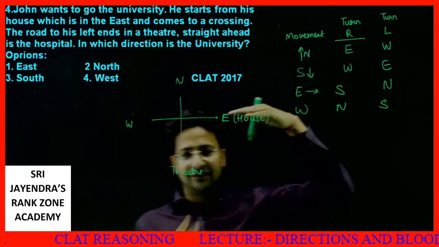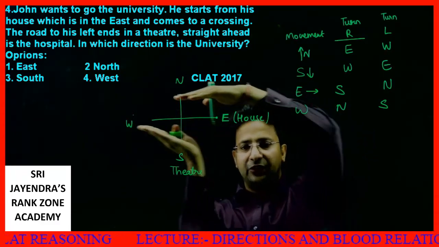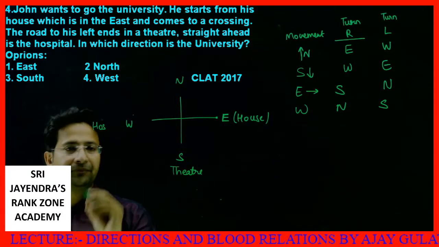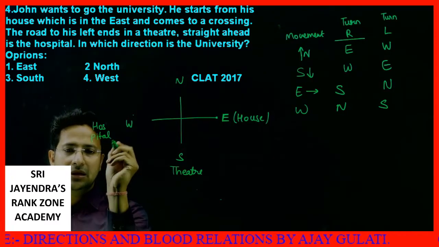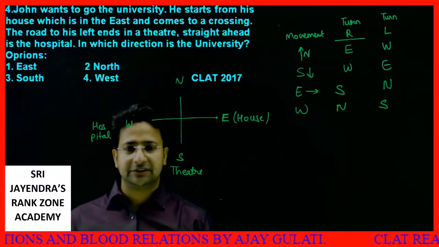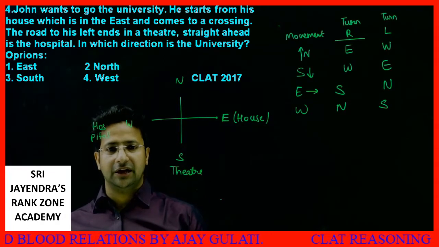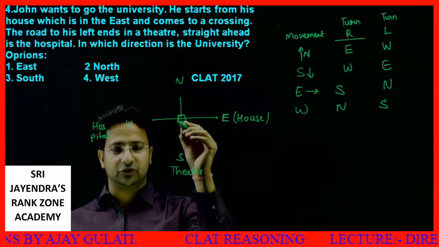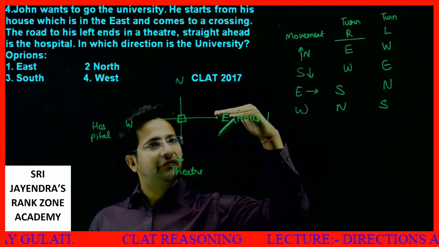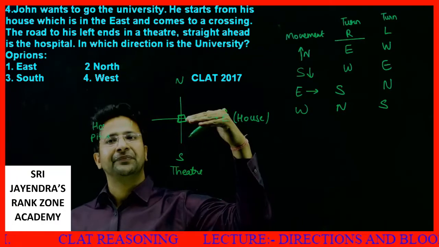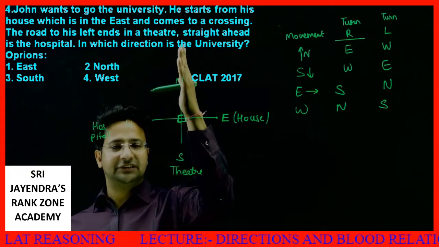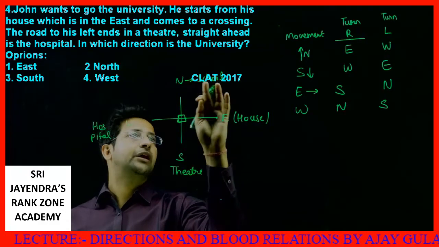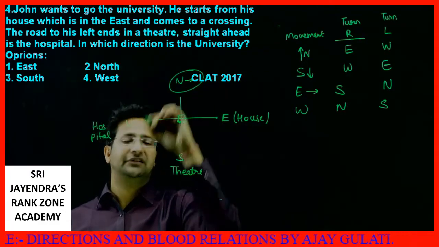The road to his left ends in a theatre. Straight road ahead is the hospital. If you move in this direction, then there is a hospital. What is being said in the rest? In which direction is the university? So see, this is like a square, a chauraha, as we say. In this direction there is the theatre, in this direction there is the west side, so this direction will be the hospital. In the north direction is his university. So north is our answer.